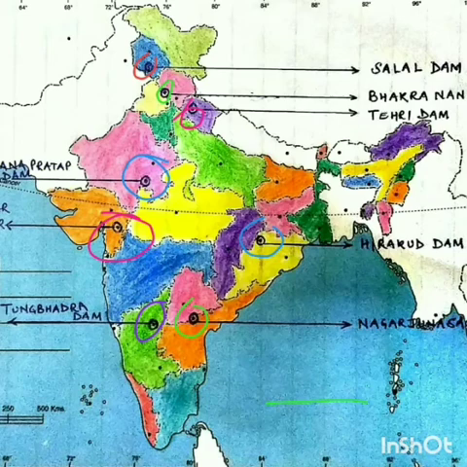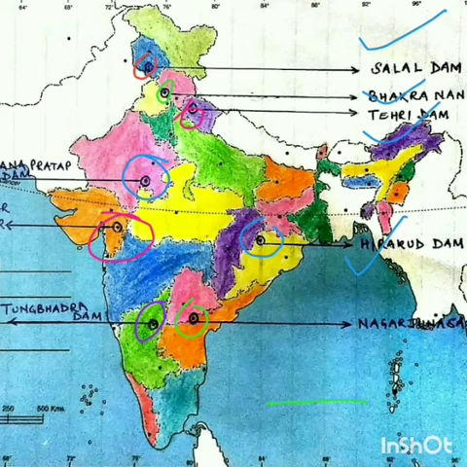Salal Dam in Jammu and Kashmir, then Bhakra Nangal Dam, this is in Himachal Pradesh. Then we come to Tihri Dam. Tihri Dam is in Uttarakhand. We come to Hirakud Dam. Hirakud Dam is in Odisha, built on Mahanadi River. Nagarjun Sagar Dam is in Telangana, built on Krishna River. This Tungabhadra Dam is in Karnataka, built on Tungabhadra River. Sardar Sarovar Dam is in Gujarat, which is built on Narmada River. And Rana Pratap Sagar Dam in Rajasthan, which is built on Chambal River.